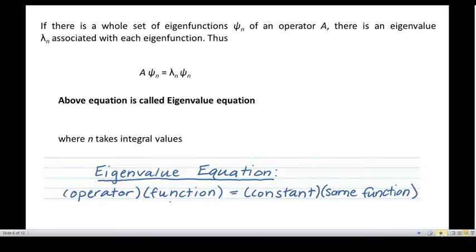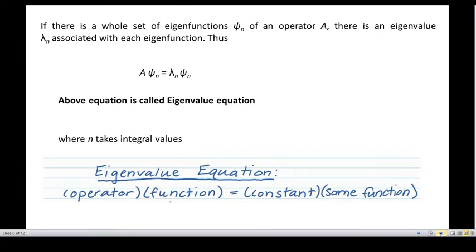Alright, now suppose you have a set of eigen functions, say psi n, here n may be an integer, of an operator, say A. There is an eigen value lambda n associated with each function. Then you will get an equation A psi n is equal to lambda n into psi n.